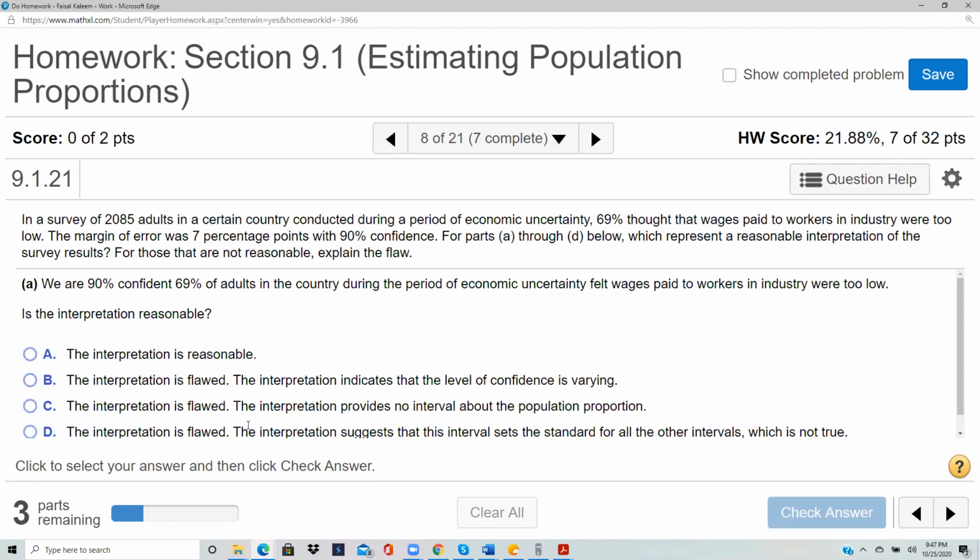What do they say for parts A through D, which represent a reasonable interpretation of the results? For those that are not reasonable, explain the flaw. So for the sample, 69% said that the wages were too low and the margin of error was 7%.